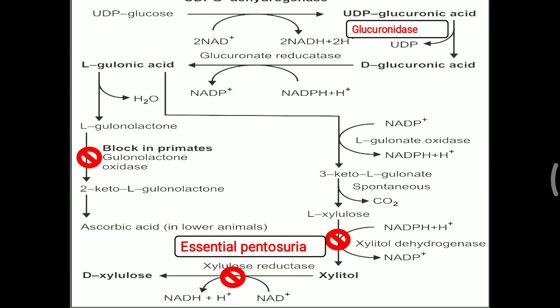It is not creating any harm, but you have to make it clear that essential pentosuria should not be confused with diabetes mellitus, because when you do the Benedict test in the urine, due to the presence of this pentose sugar, it will give a positive Benedict test. So it should not be confused with diabetes mellitus, and that is the importance of essential pentosuria. So you have to remember these two enzymes, xylitol dehydrogenase and xylulose reductase, for essential pentosuria. So you have to remember gulonolactone oxidase as well as these two enzymes for essential pentosuria. These are the important points of the carbohydrate metabolism.